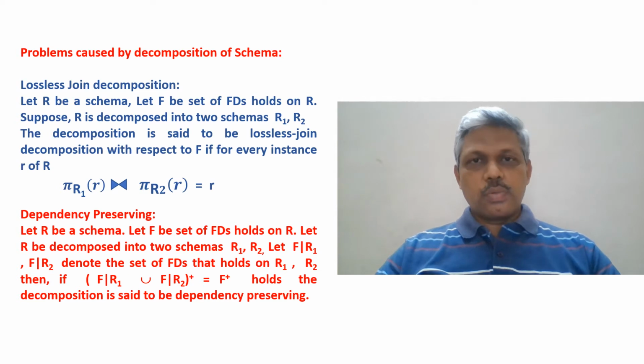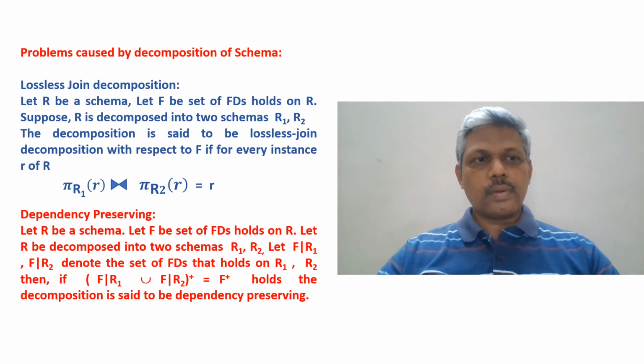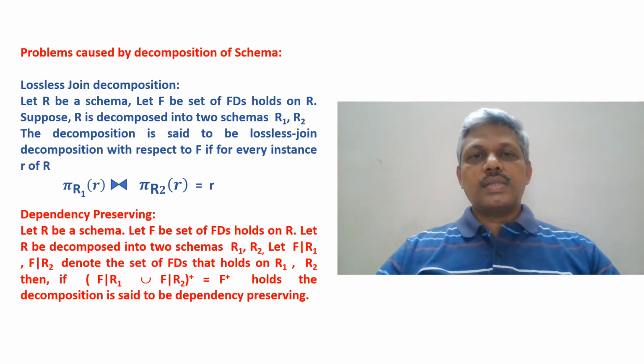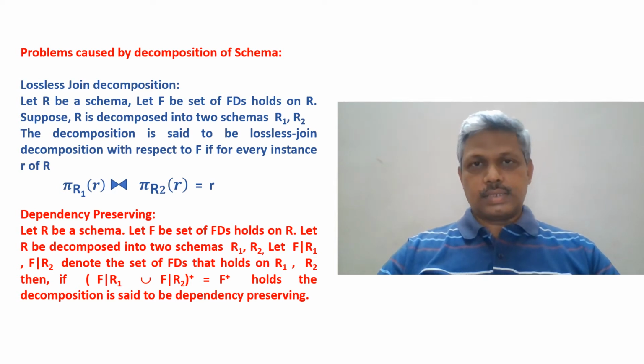Let us put it more mathematically. Let R be a schema, let F be a set of functional dependencies holding on R, and suppose R is decomposed into two schemas, R1 and R2. Then the decomposition is said to be lossless if for any instance r of R, I can get the same instance by a natural join of the instances of the decomposed relations.